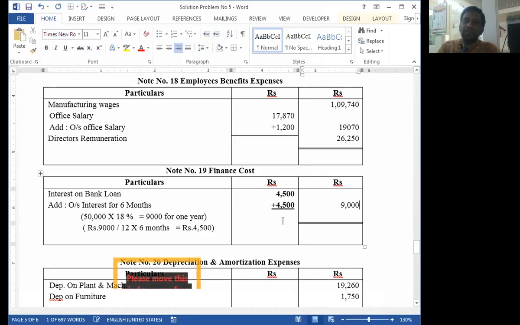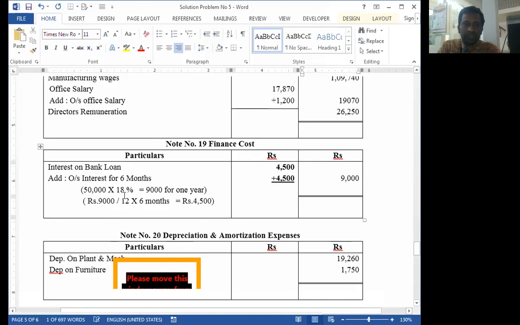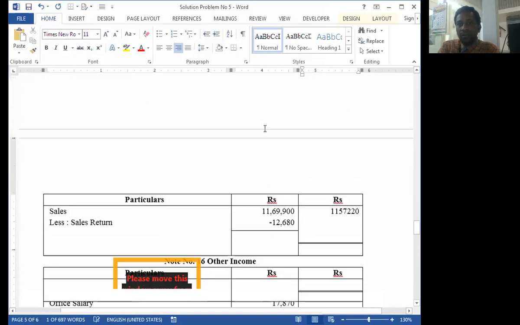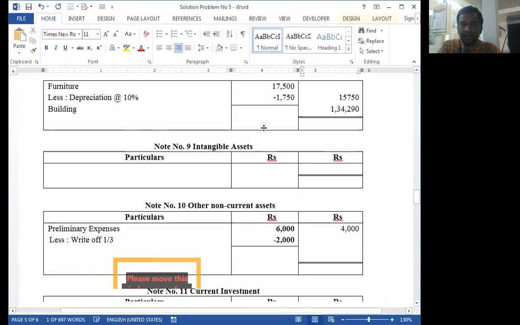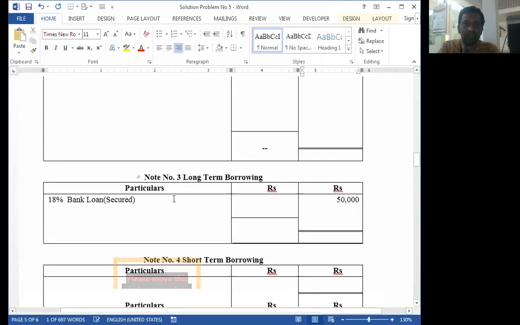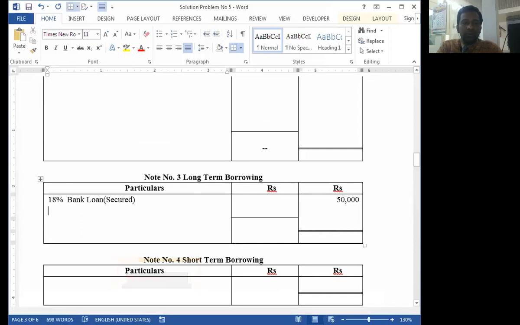under bank loan. So this amount becomes a liability. That's why we transfer it under the liability side of the balance sheet under the long-term borrowing.